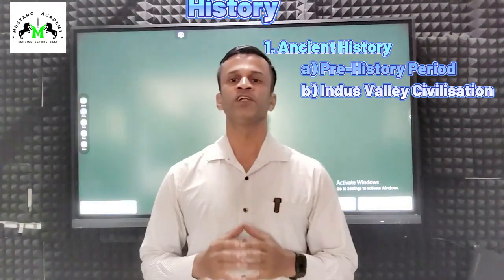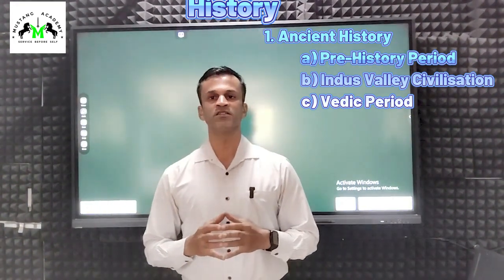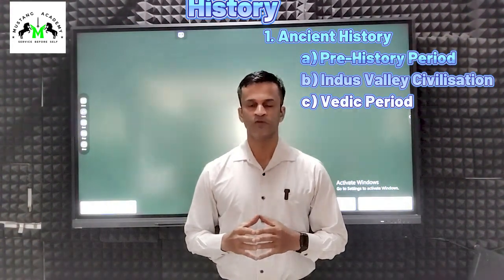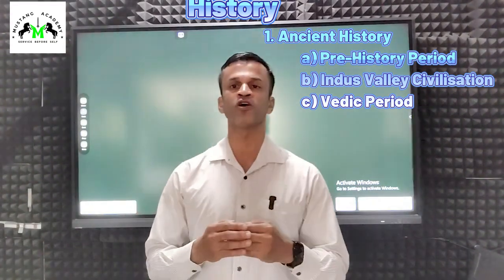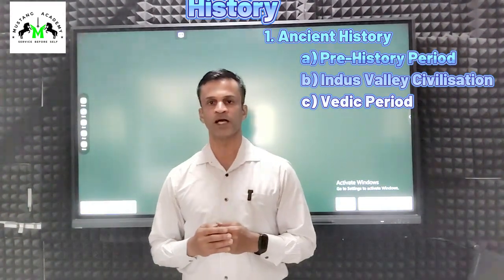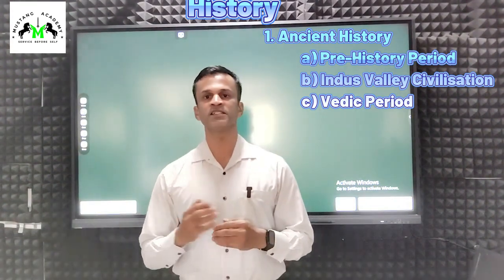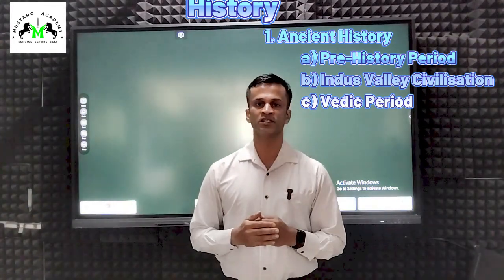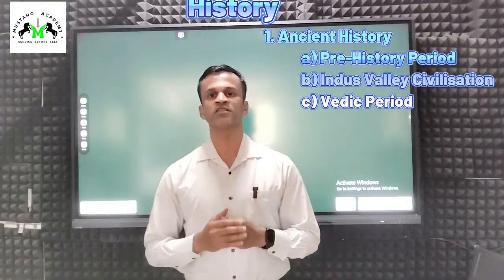The Indus Valley civilization is followed by the Vedic period. The Vedic period is mainly covered in two parts. The first part is Rigveda, which is the oldest one, covering the Rigveda per se, what important features it had, and also the social life of that period. The second part basically covers the remaining three, newer Vedas and the social and religious life of